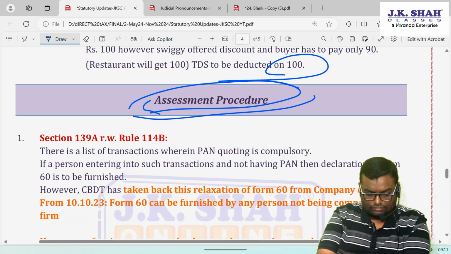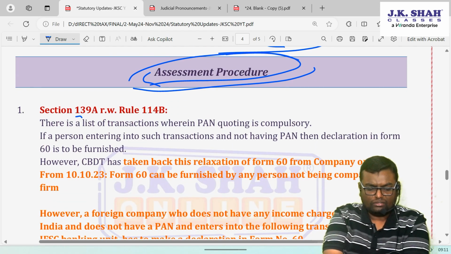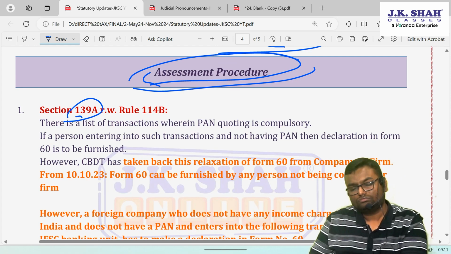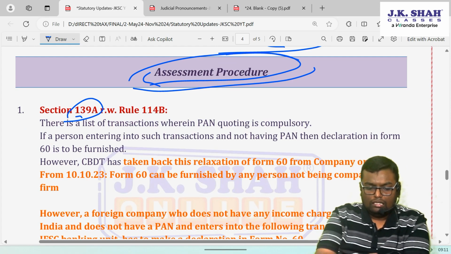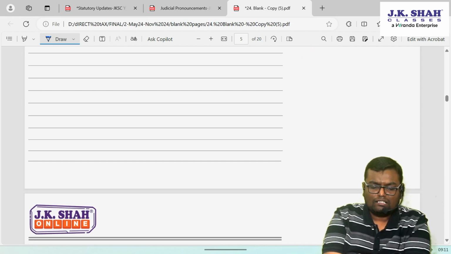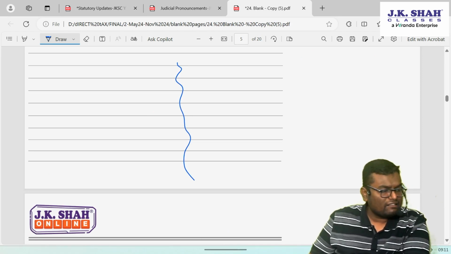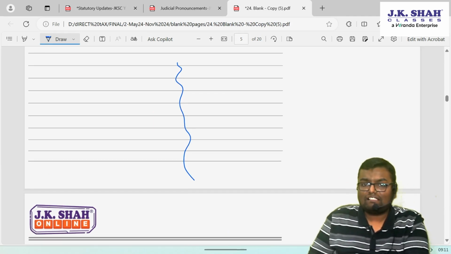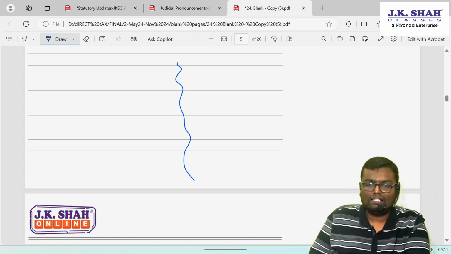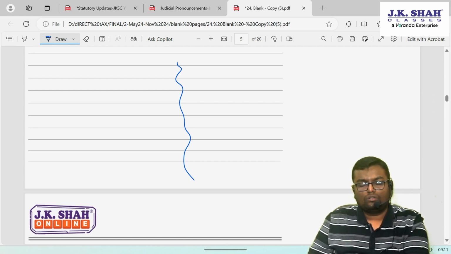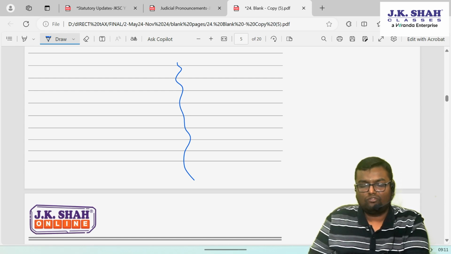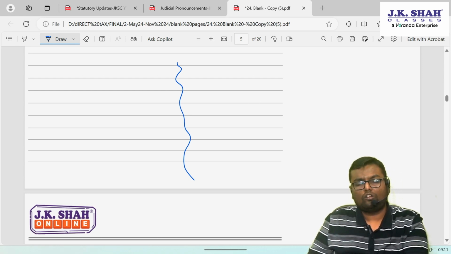The first update is under section 139A, quoting permanent account number. Now you know that CBDT has given a circular wherein there are so many cases wherein permanent account number is required as a KYC. For example, if you open a current account or cash credit account, permanent account number will be asked. For applying for a debit card or credit card, permanent account number will be asked.